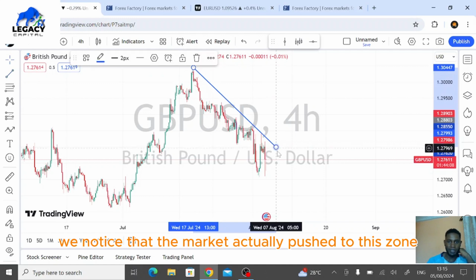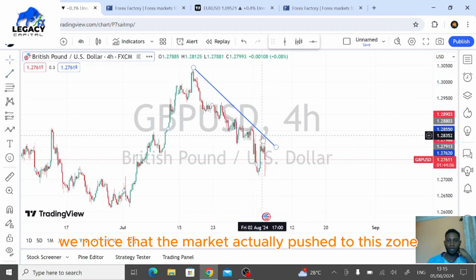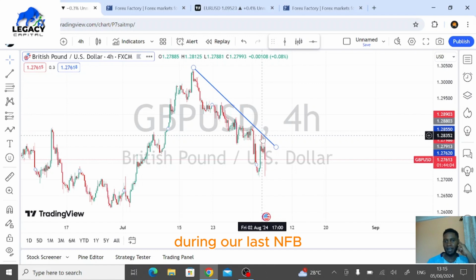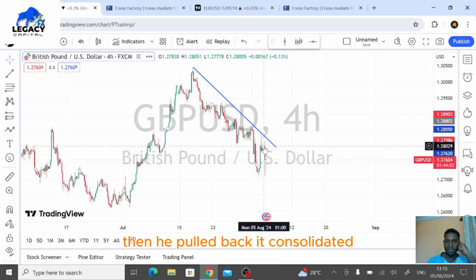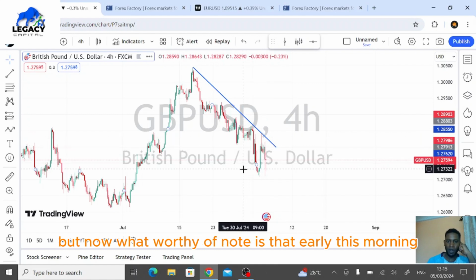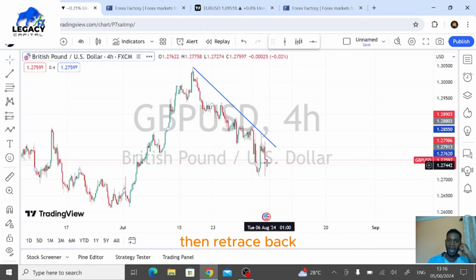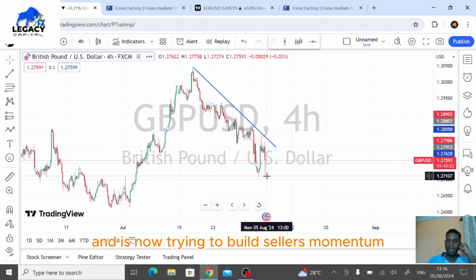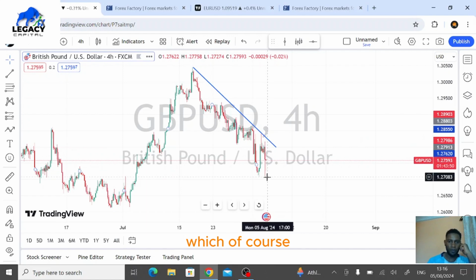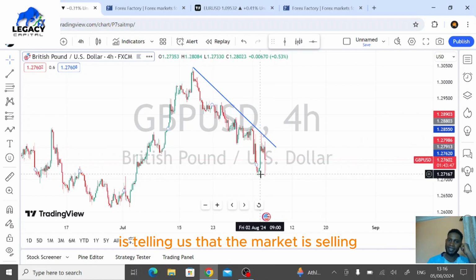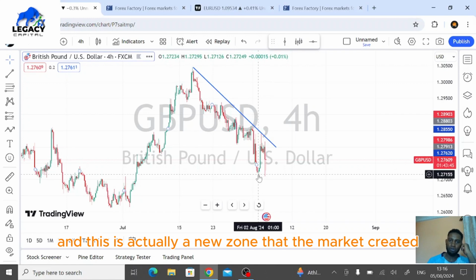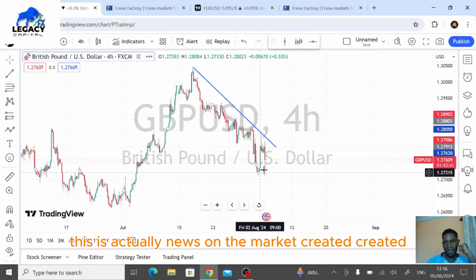We notice that the market actually pushed to this zone during our last NFP, then it pulled back and consolidated. But what is worthy of note is that early this morning, the market pushed down to this level, then retraced back, and is now trying to build sellers' momentum, which is telling us that the market is selling. And this is actually a new zone that the market created.